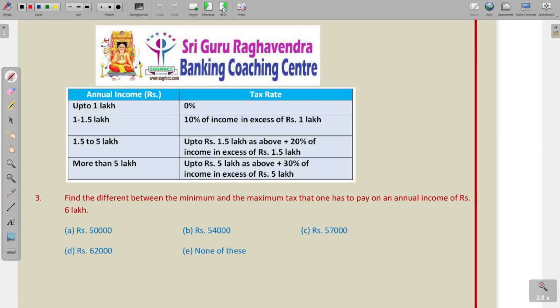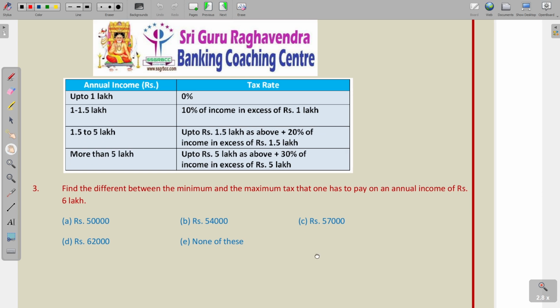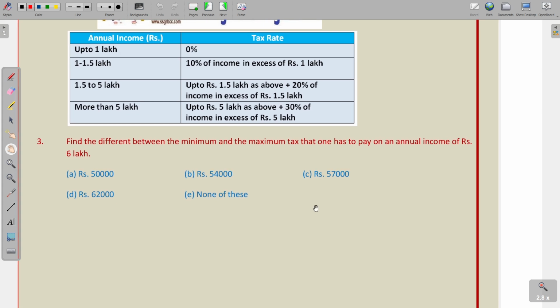Find the difference between the minimum tax and maximum tax one has to pay on the annual income of 6 lakhs. Suppose we are having an annual income of 6 lakhs. What is the minimum tax? What is the maximum tax? Maximum tax will be there when there are no deductions. That means he is not investing in securities, he is not taking any housing loan. Then there will be no deduction. He should pay the tax on the entire amount of 6 lakhs.